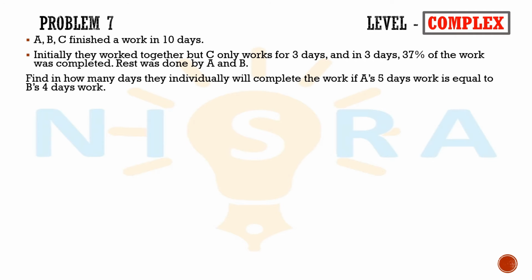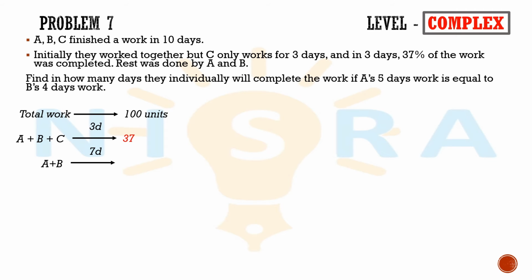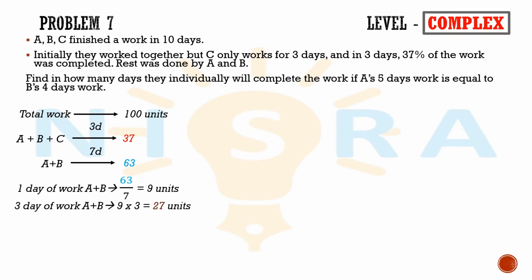Let's consider the total work as 100 units. A, B, and C worked together for 3 days and completed 37 units of work. So A and B completed the remaining work in 7 days, which is 63 units. 1 day of work done by A and B will be 63 divided by 7, which is equal to 9 units. So in 3 days, A and B would have completed 9 into 3, which is equal to 27 units.